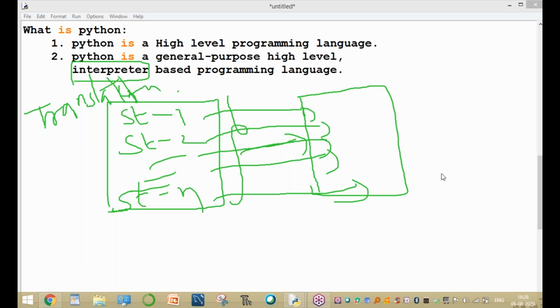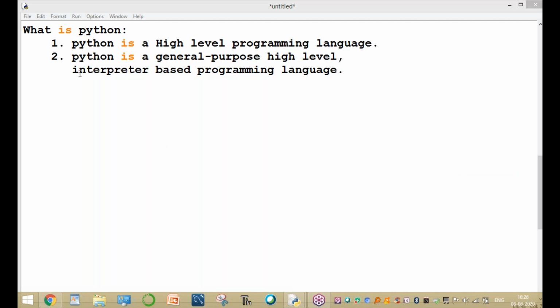But the compiler is also a technique. The conversion manner is different. Here, an interpreter converts the high level programming to low level line by line.